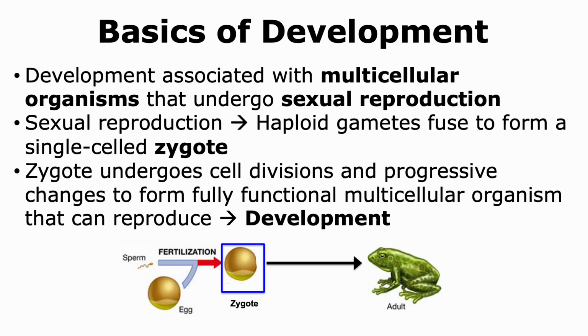This zygote will undergo many rounds of cell divisions and progressive changes to ultimately form a fully functional multicellular organism that can reproduce. The different changes that are occurring in the zygote in order to form the adult organism come under the realm of development.